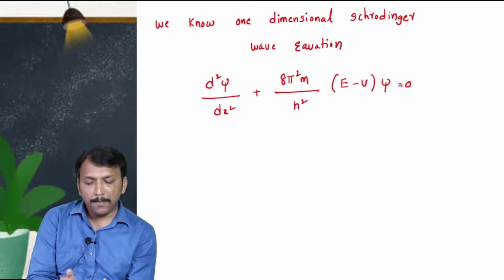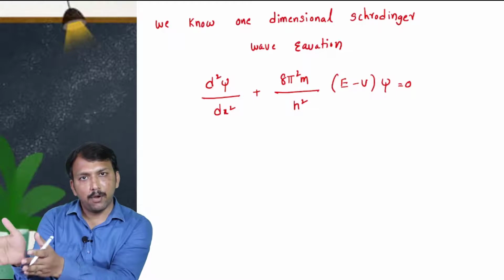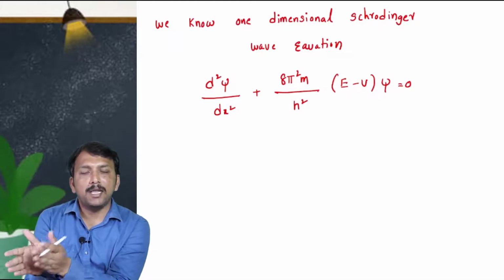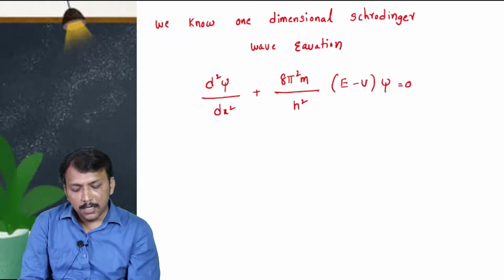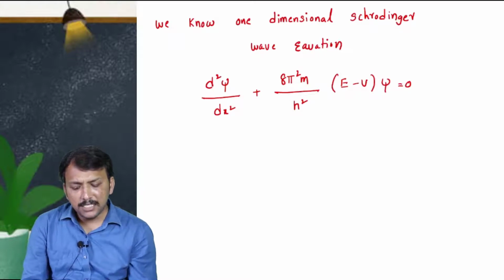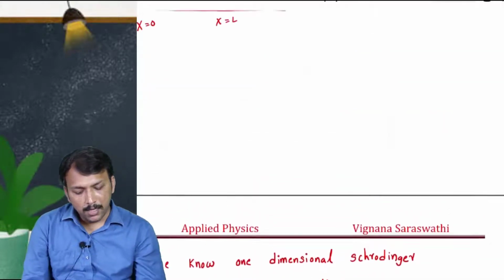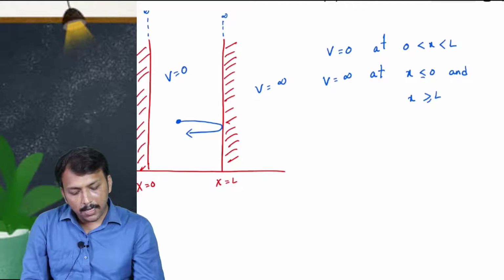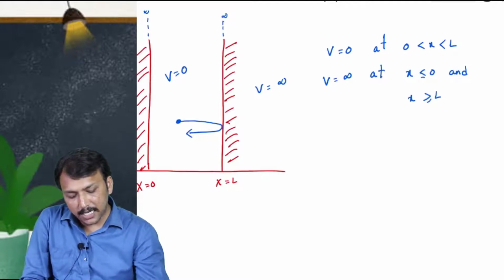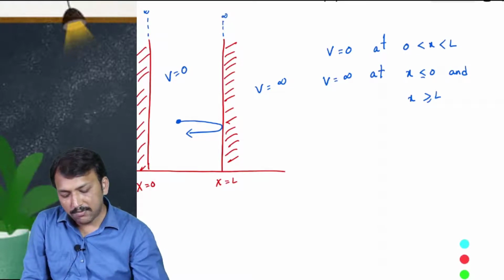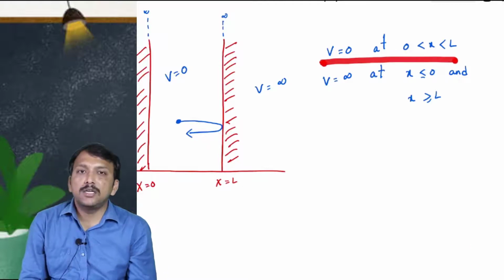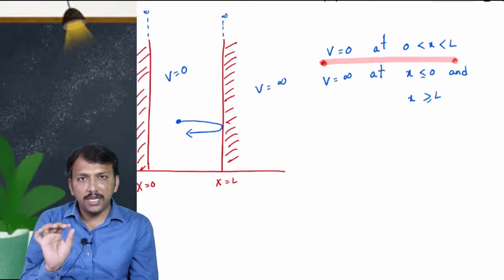Now we are applying this Schrodinger equation to the problem of a particle moving in a box. According to that problem, the potential energy of the particle is 0 inside the box, so we take V is equal to 0.